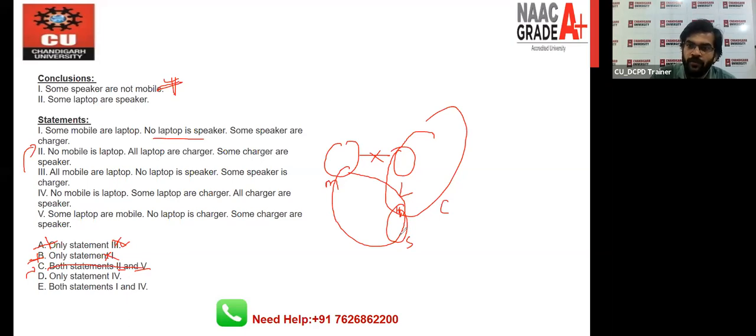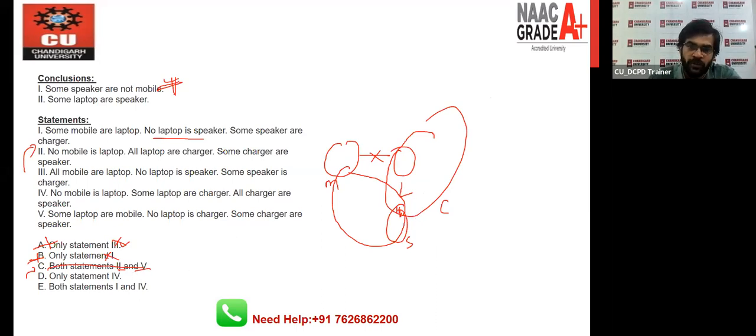So the conclusion is that you should be aware of which circle will intersect with which circle. If you look directly, there is no need to draw the diagram, right? Like if the circle is here, you already know you can also stretch this circle till here, right? So this is the way you can approach this type of question.